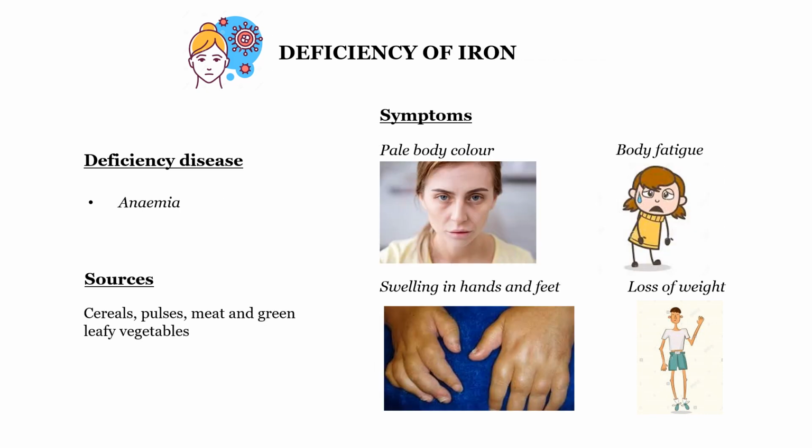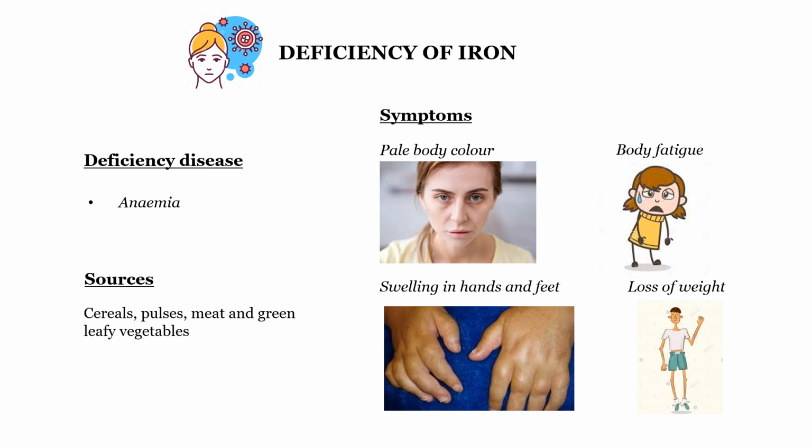Then comes an important one, deficiency of iron. This deficiency of iron causes a disease called anemia. Iron helps in the formation of blood. If there is iron deficiency, that is known as anemia. The symptoms are pale body color, body fatigue, tiredness, white nails, loss of weight and swelling in hands and feet.